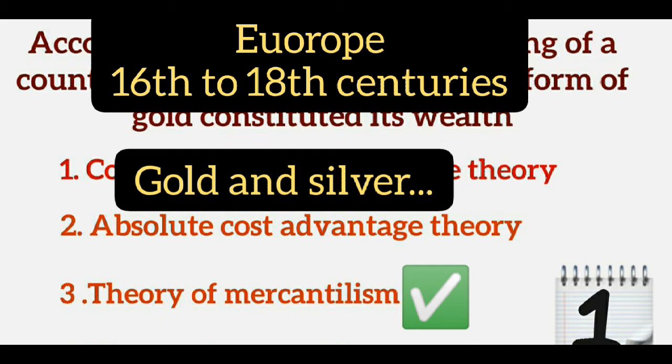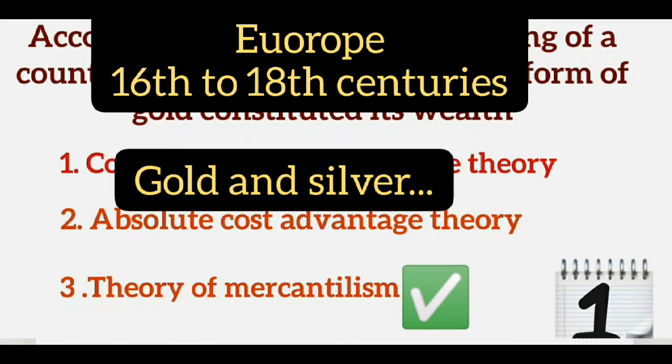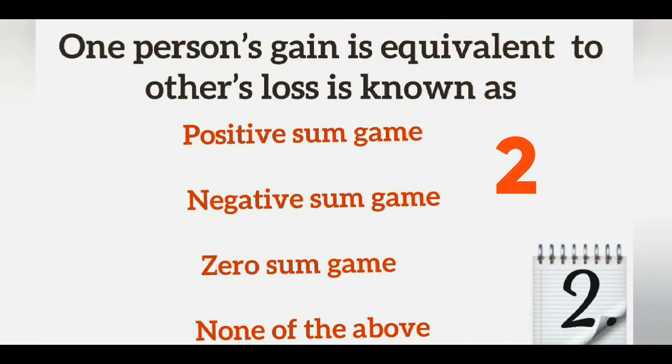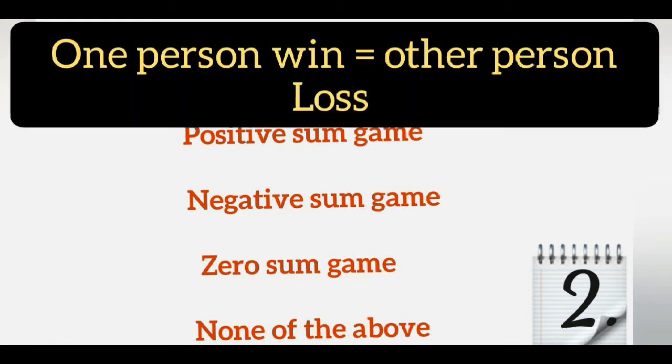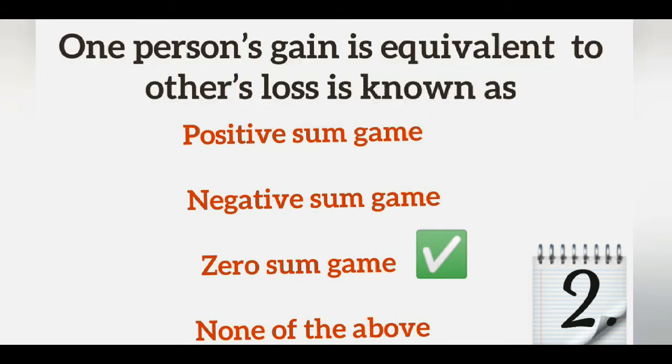So the next question is, one person's gain is equivalent to others' loss is known as: first option positive sum game, negative sum game, zero sum game, and none of the above. So this question says that if one person wins, the other person will lose. And what is this concept and what is the name of this concept? So our answer is option number 3, zero sum game. So let us explain this answer.